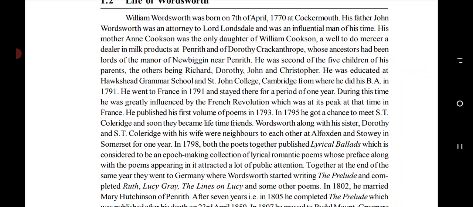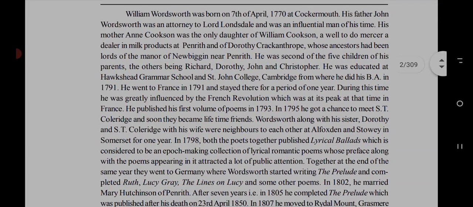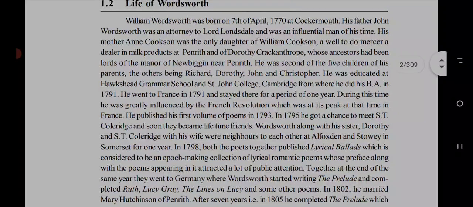Cockermouth is the name of his birthplace. What was the name of his father? His father, John Wordsworth, was an attorney to Lord Lonsdale and was an influential man of his time.